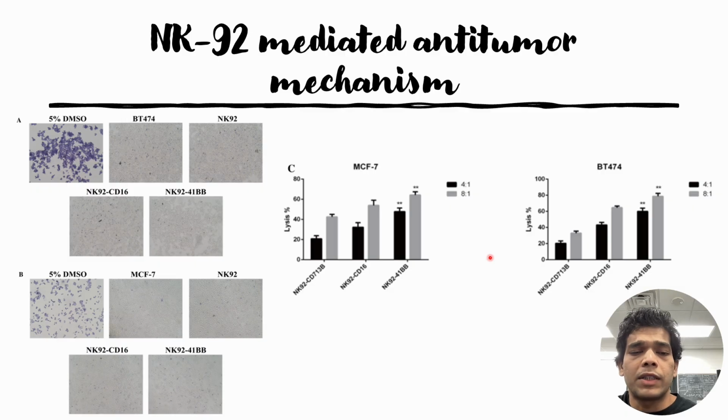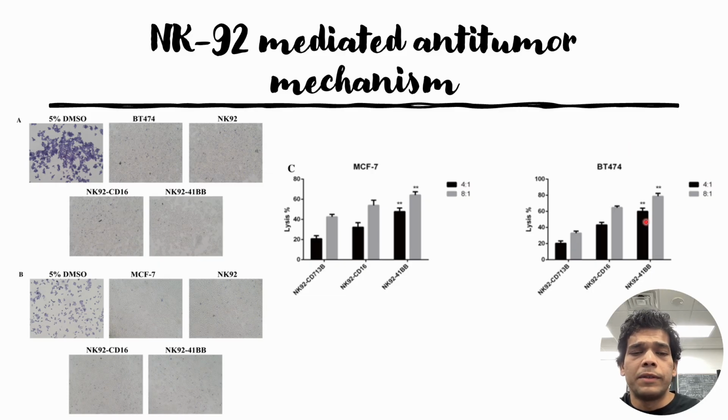So considering this, it seems that the NK92 mediated anti-tumor response is in the form of apoptosis against the target cells, which is facilitated by ADCC, antibody dependent cellular cytotoxicity. So that's all.